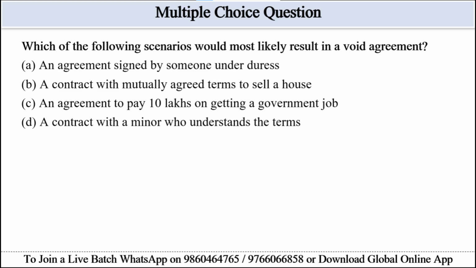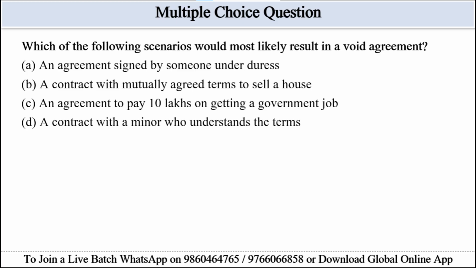Option A can also be eliminated. Signed under duress might be voidable but not necessarily void. So the best answer will be option A, agreement signed by someone under duress, as a duress makes an agreement void ab initio. So the correct answer will be option A.